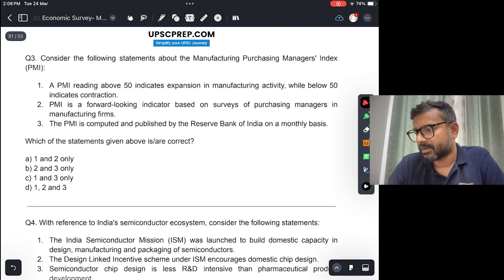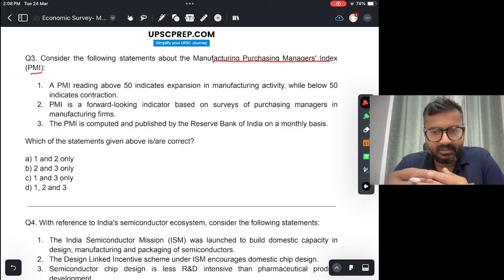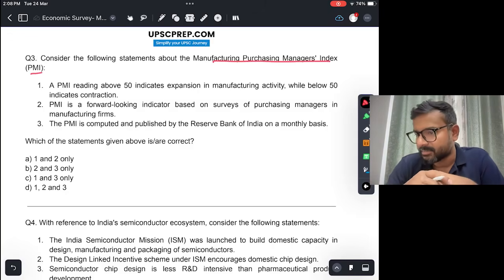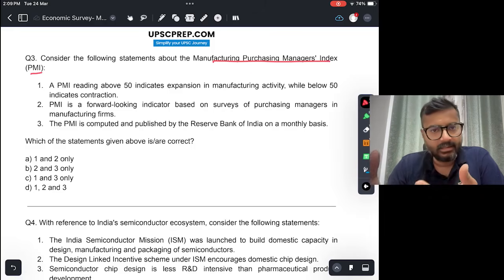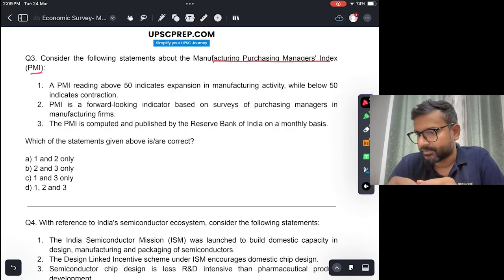Consider the following statement about the Manufacturing Purchasing Managers Index. तो PMI, जैसे PMI services होता है, वैसे PMI manufacturing भी होता है. And it's a similar measure. So a PMI reading above 50 indicates expansion in manufacturing activity, and below 50 indicates contraction. So this is true.